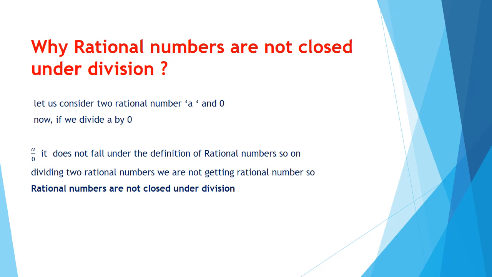So let us consider two rational numbers a and 0. If we divide a by 0, we will get a upon 0, which doesn't fall in the category of rational numbers. Remember, q should not be equal to 0. So, on dividing two rational numbers, we are not getting a rational number. Therefore, division is not closed for rational numbers.